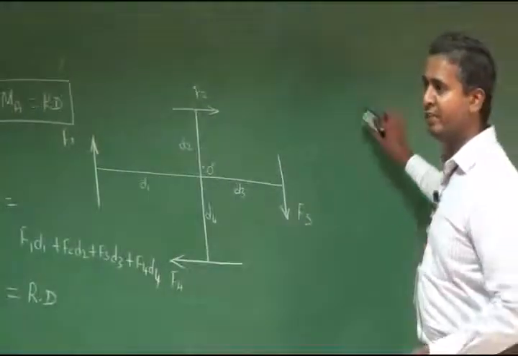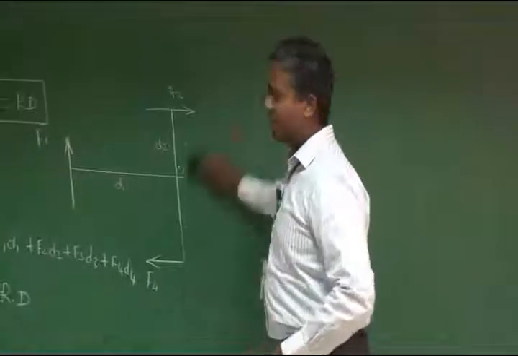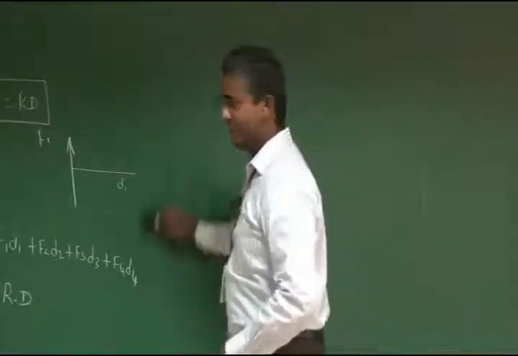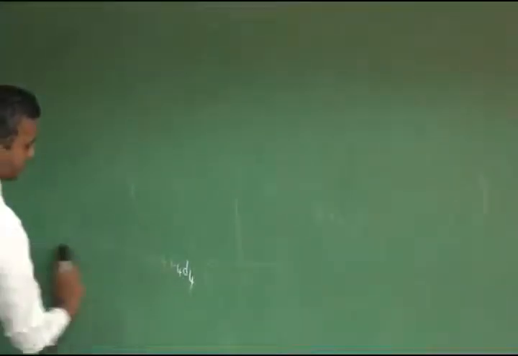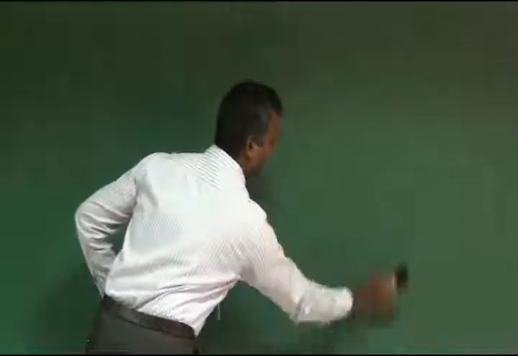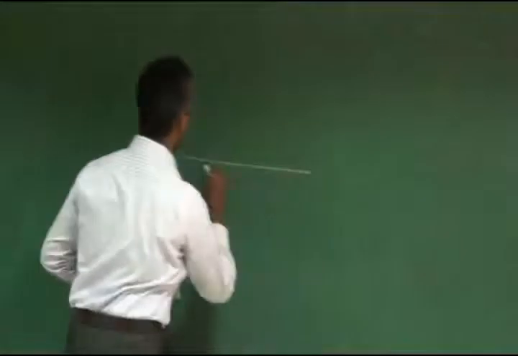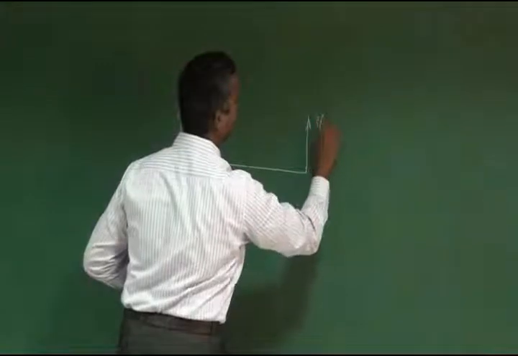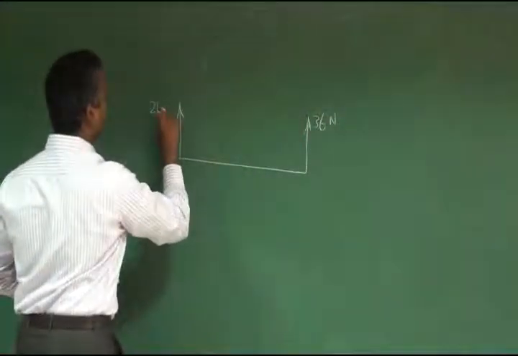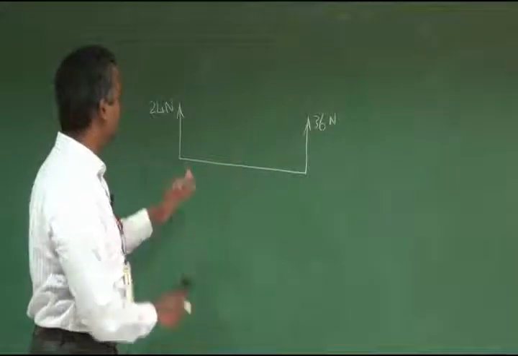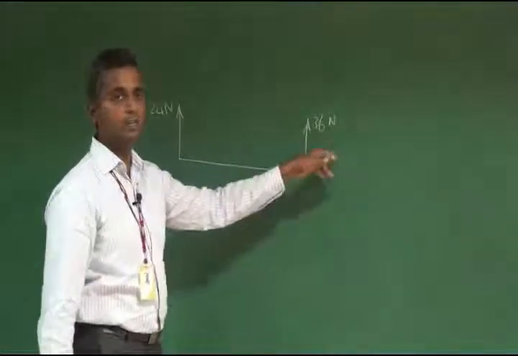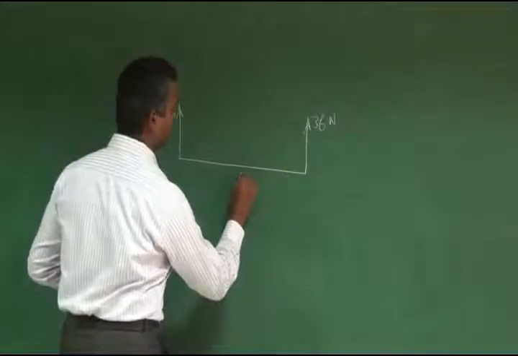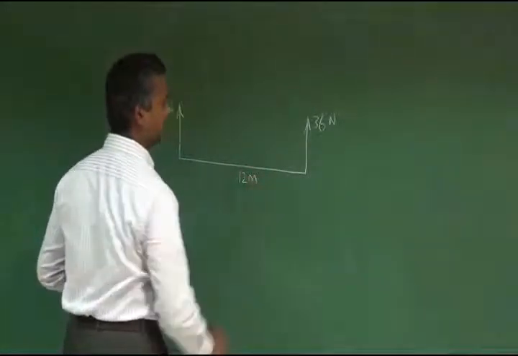Now we can see a few worked out examples regarding moment and calculation of resultant location. Example number 1 consists of 2 forces, 24 and 36 Newton. This is the 36 Newton force and this is the 24 Newton force. The system consists of 2 forces, one is 24 Newton and the other is 36 Newton, and the distance between the 2 forces is 12 meters.